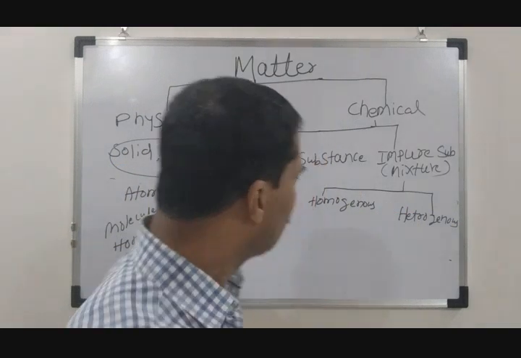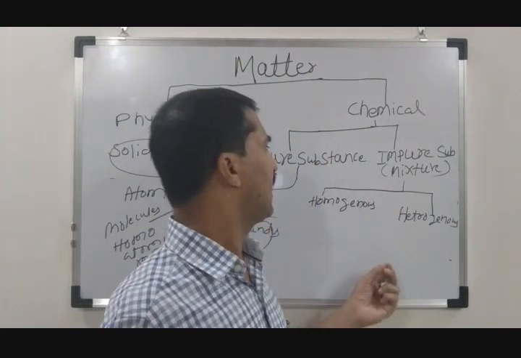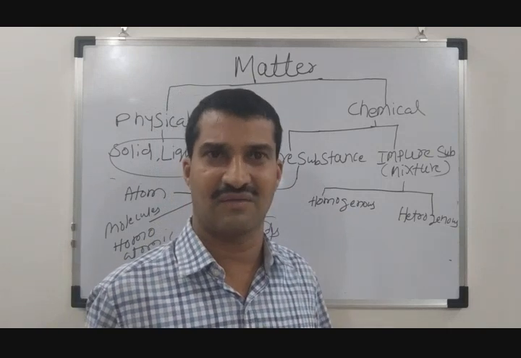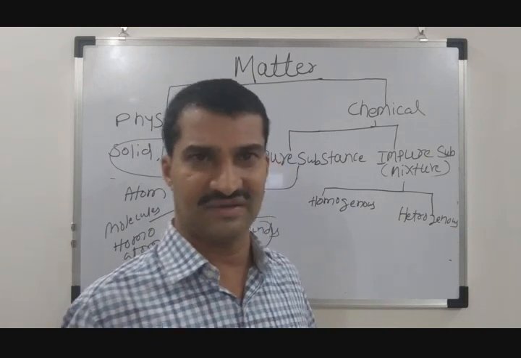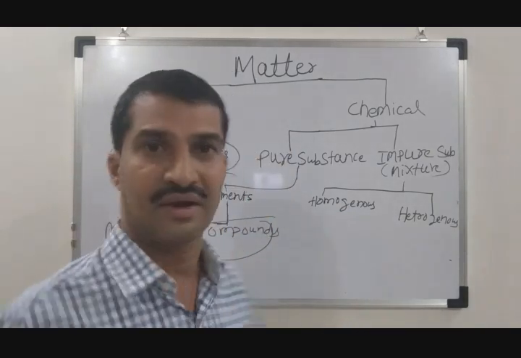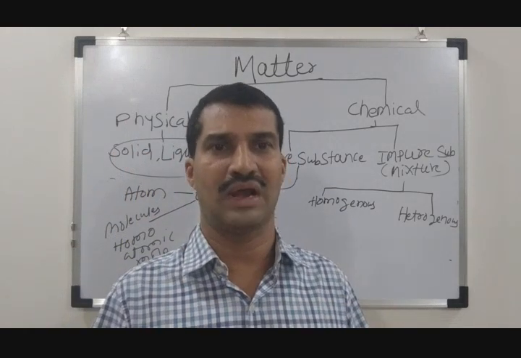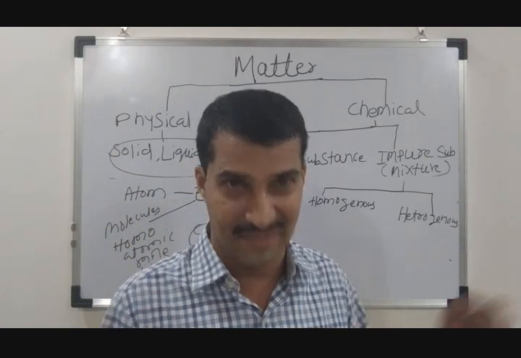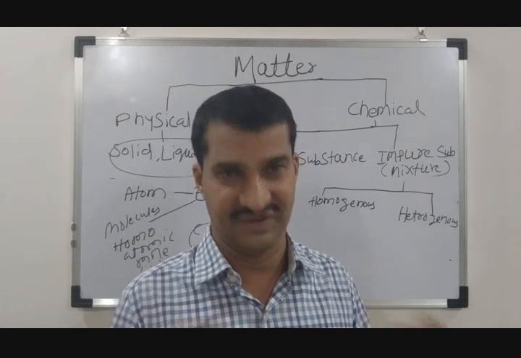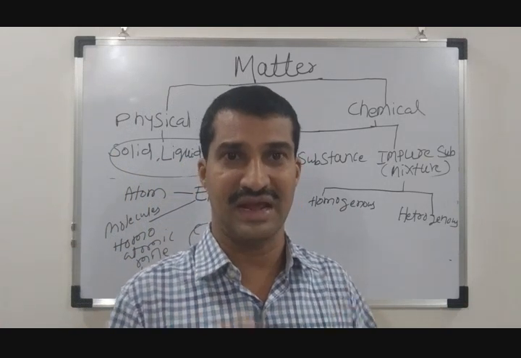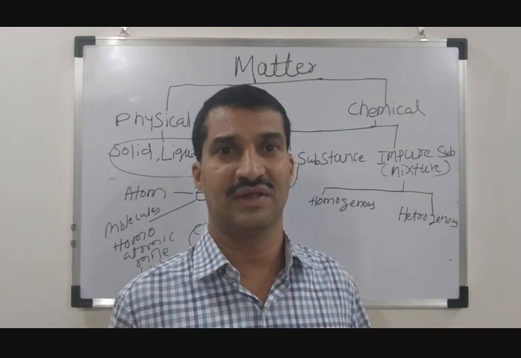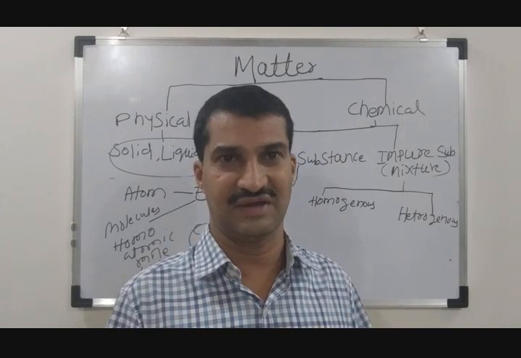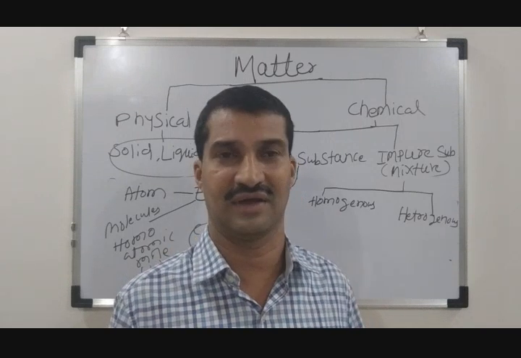Okay? So, in order to get a homogeneous mixture, what is the requirement? When two or more elements or compounds get mixed physically, there should not be any chemical reaction. They should only mix physically, but there should not be any chemical reaction.